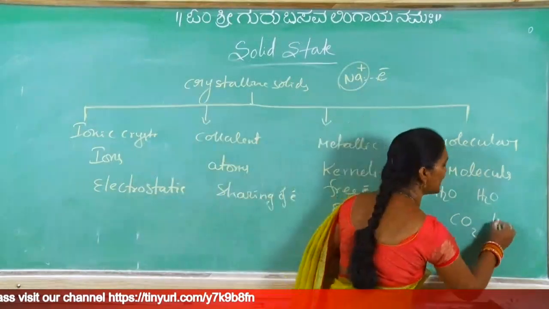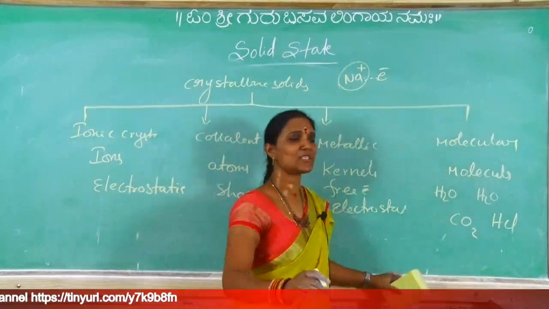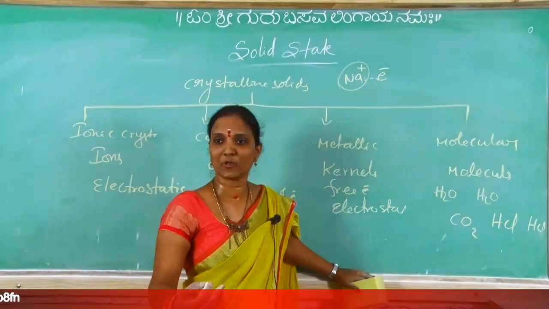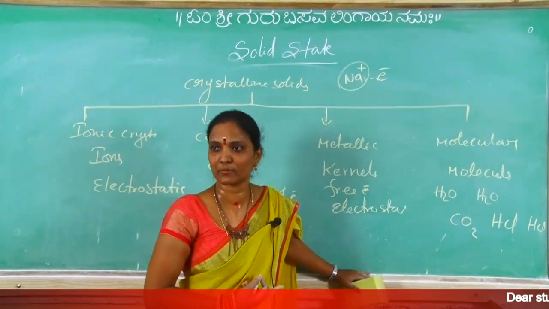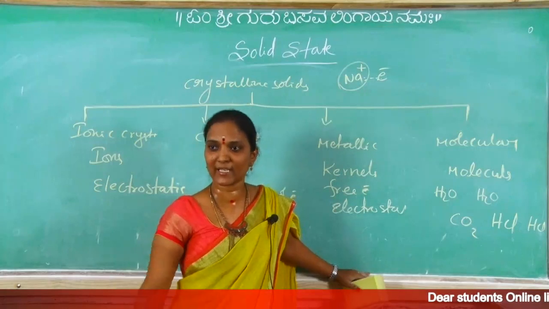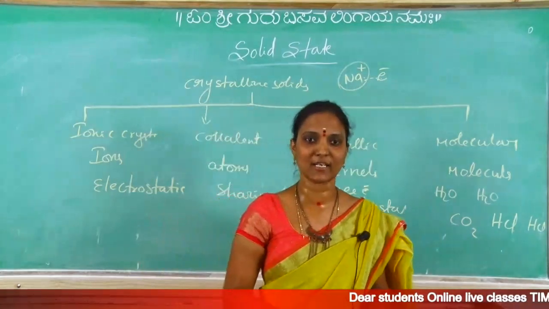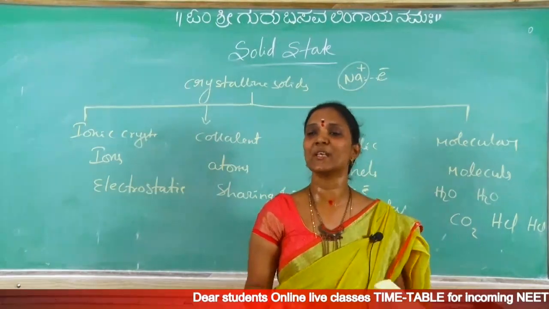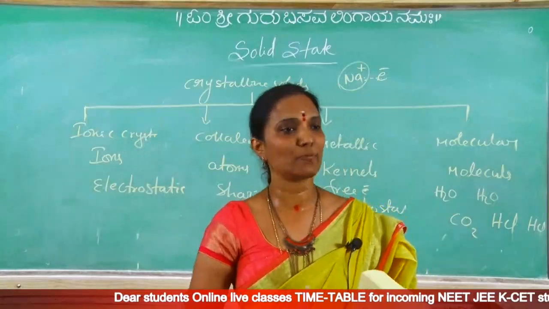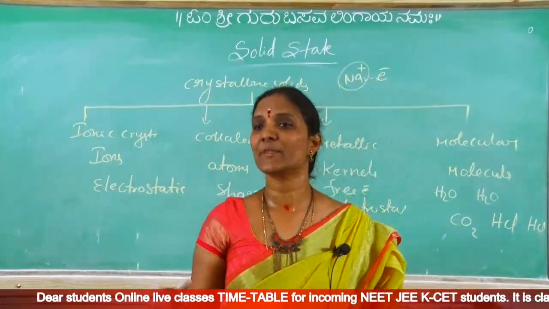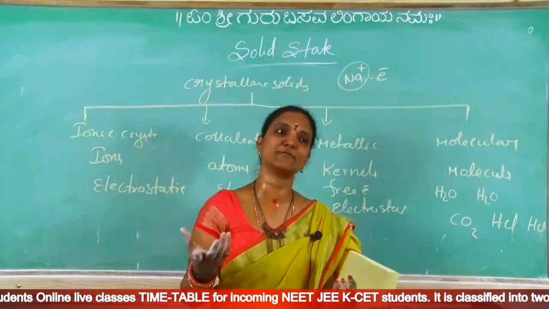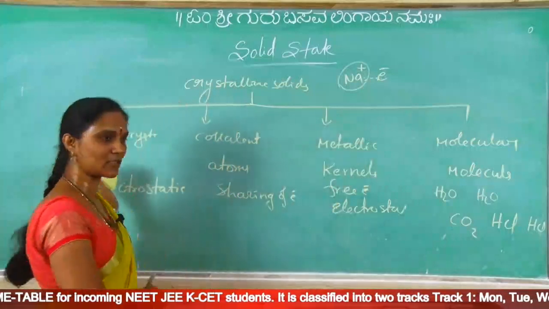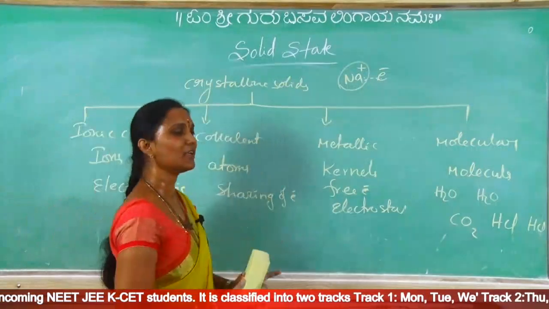If it is polar, for example HCl, which type of interactions are present between HCl molecules? Since it is a polar covalent compound, the interactions are dipole interactions. So in molecular crystals, hydrogen bond is a possibility, dipole interactions are a possibility, and induced dipole, London forces, Van der Waals forces are present. Okay, and here only electrostatic, here sharing of electrons, and here electrostatic.